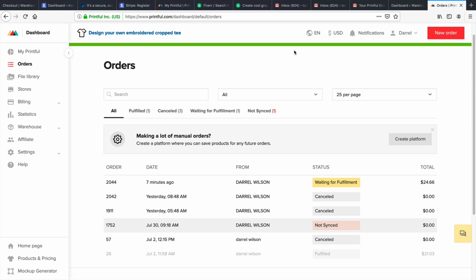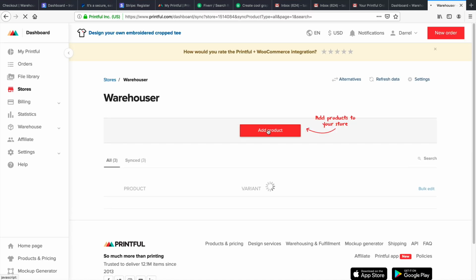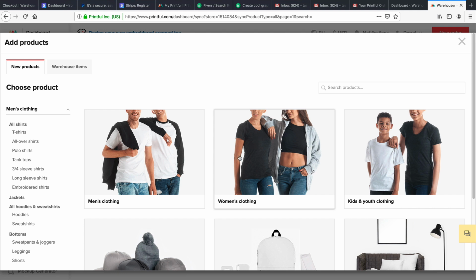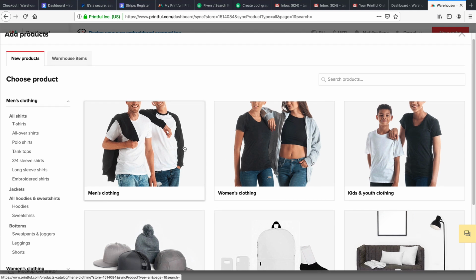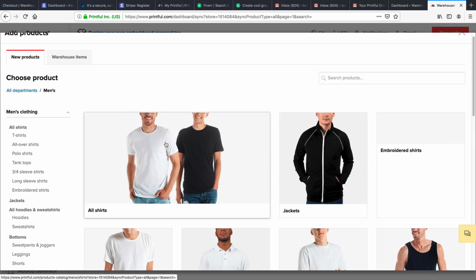Now again, if you want to make products, you're just going to go to your Printful account right here and go to your stores, and then you're going to click on your store, and then you can click on add a product, and then you can just make your products right here. So again, whenever you make a product, you can sync it to your store and vice versa. So I basically showed you the best process.